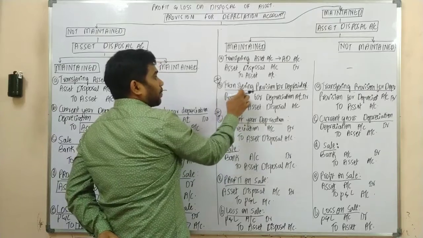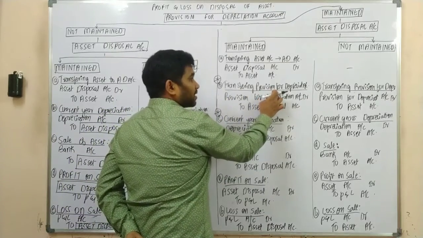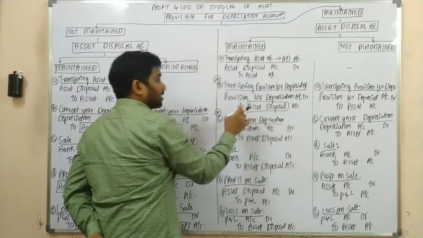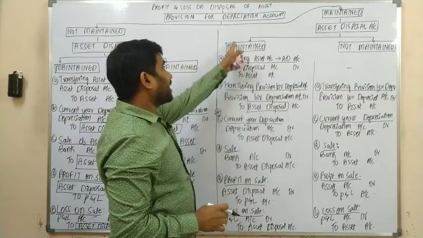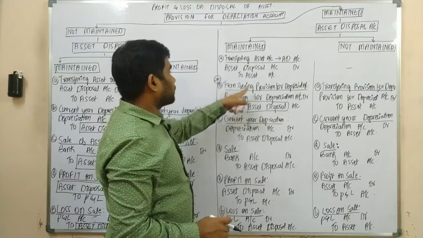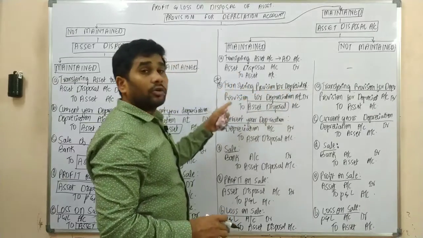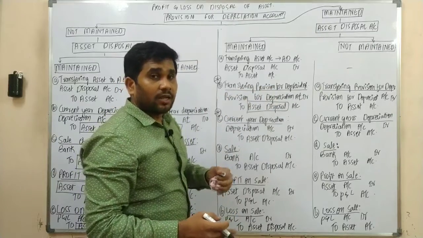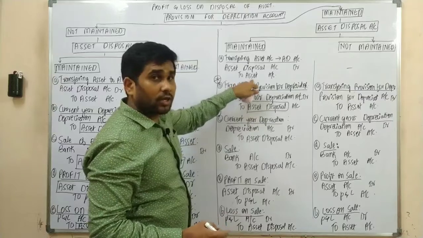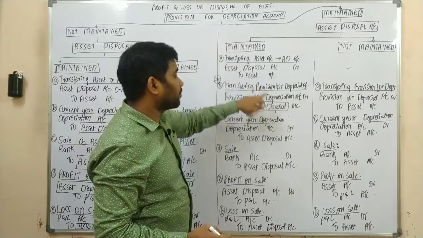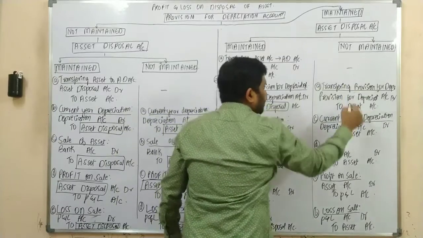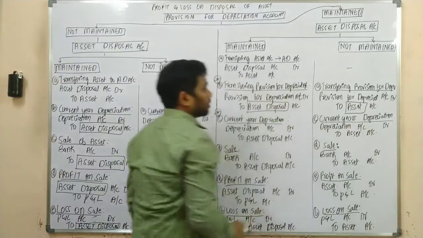So upon transferring your provision for depreciation account, you are transferring to your asset disposal account because you are maintaining a separate account and the asset account was already closed. Upon transferring provision for depreciation account to your asset account in general, as we are not having any asset because the asset account was already closed, instead of transferring it to your asset account, we are transferring it to asset disposal account. But in case when you are not maintaining your asset disposal account, it would be transferred to your asset account directly.